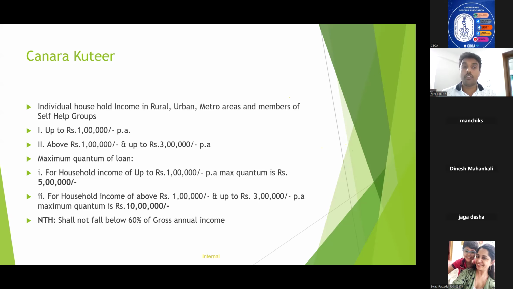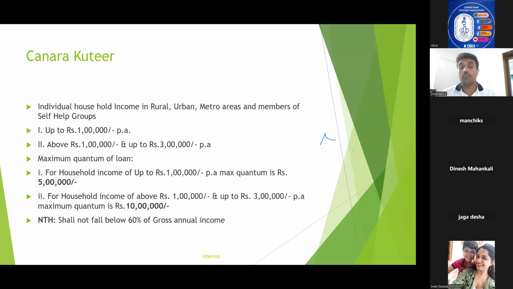Canara Kutir, we all know, is a very simple product. It is given in rural, urban, metro, and to members of self-help groups with income up to 1 lakh per annum, and 1 lakh to 3 lakh per annum. There are two components. For income up to 1 lakh, the maximum loan quantum is 5 lakhs. And if it is 1 lakh to 3 lakh, the maximum loan quantum is 10 lakh.